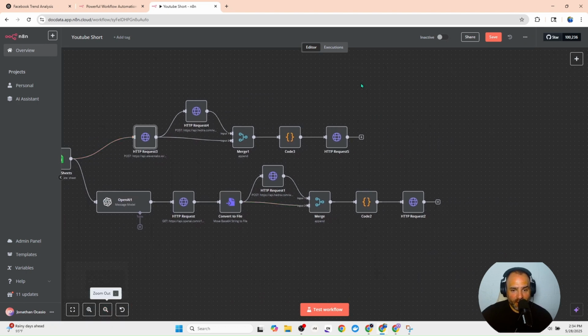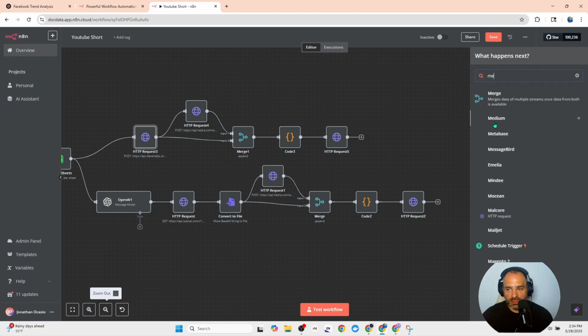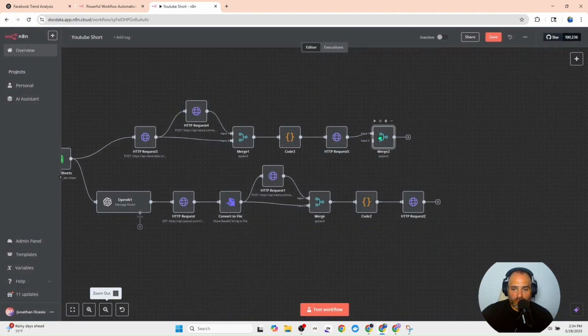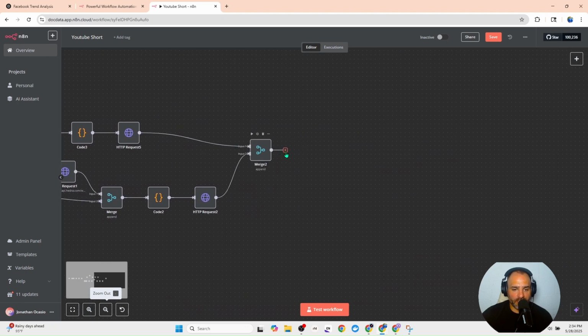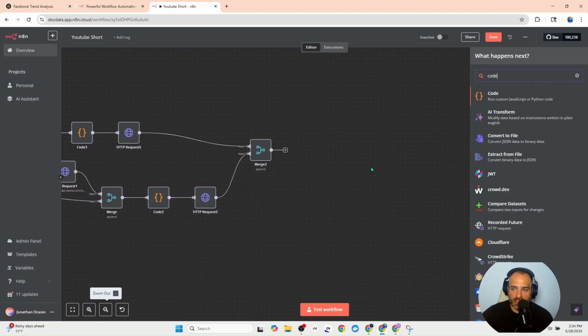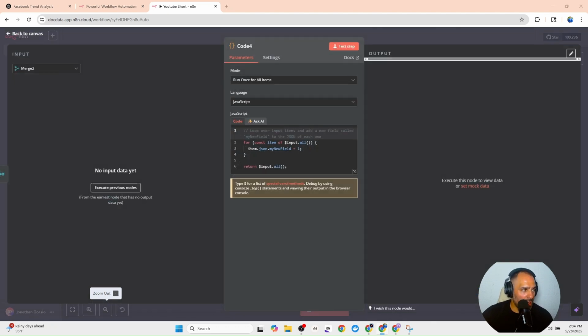But because we have an audio file and we have a video file, they're two separate structured data. What we need to do is merge them to make one uniform data structure. So now this is going to be a merge node. This merge node is going to take these two and put them into one schema. The next thing is we're running out of space, so let's open up our space. We're going to hit code, and now we're going to run a script to complete this.